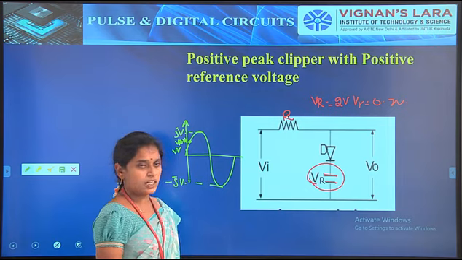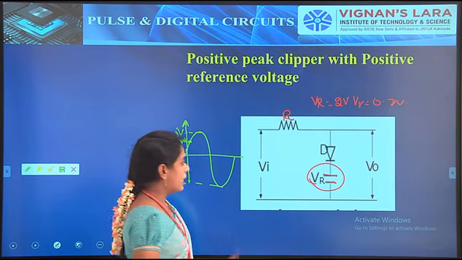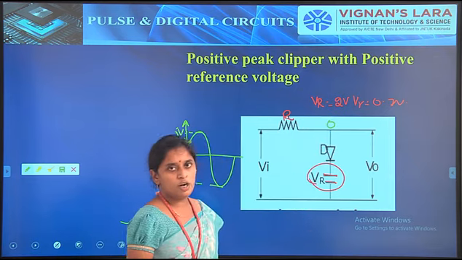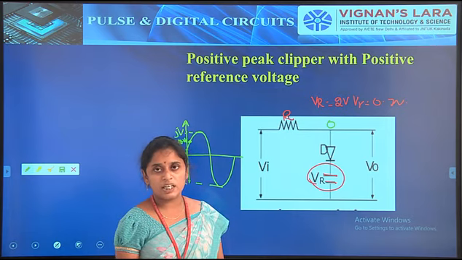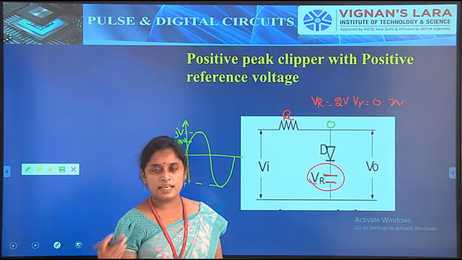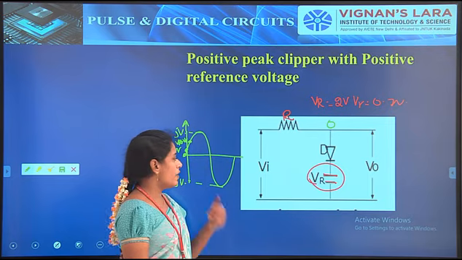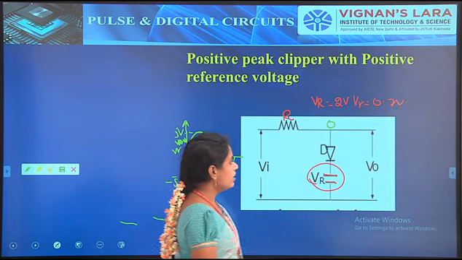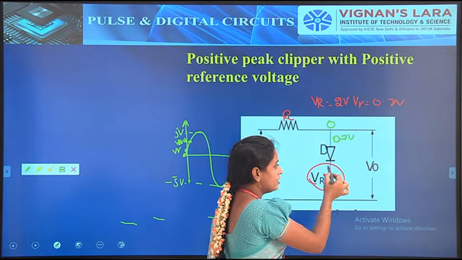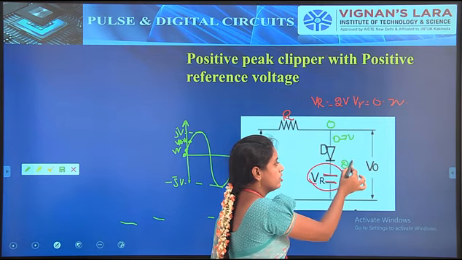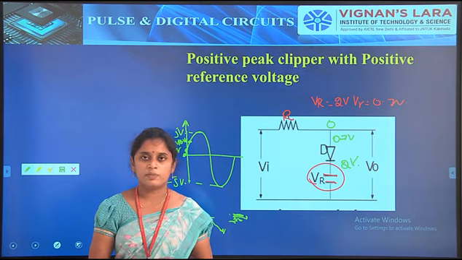Then we have to find the condition. First we apply 0 volts. When 0 volts is applied, the diode will be in off condition, for an ideal or practical diode. Then we apply V gamma volts, and it gradually increases. When it reaches the V gamma level, the anode terminal is at 0.7 volts, but the cathode terminal is connected to 2 volts. Is the diode on or off during this time?